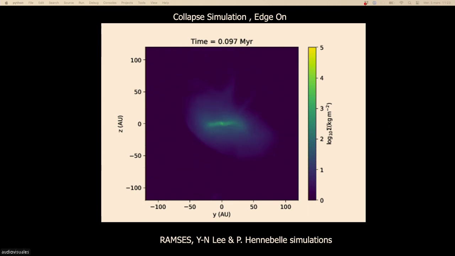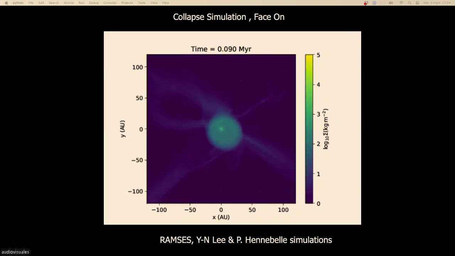Okay, it's called adaptive mesh refinement, and we can go down to a resolution of something like 0.1 astronomical units in the center. And so what we find is that you have the molecular cloud that is collapsing, and you form the protostar in the middle, and you see a protoplanetary disk that is fed by the molecular cloud that is collapsing onto the disk. It's clear here? So this is the disk edge on. You see the disk from the edge, and this is the disk face on.